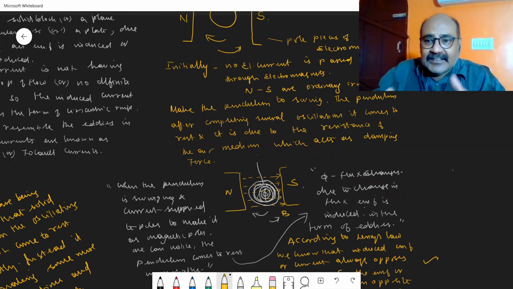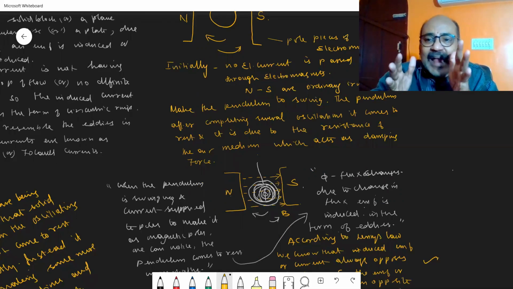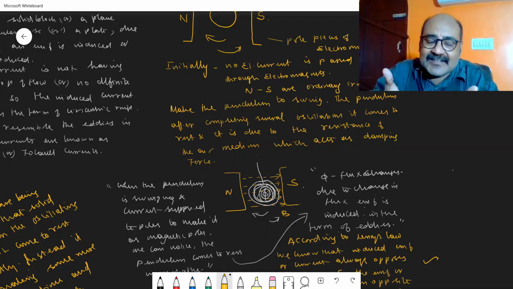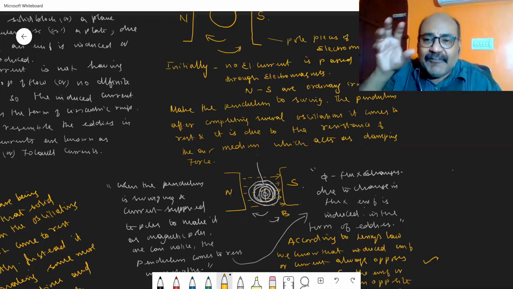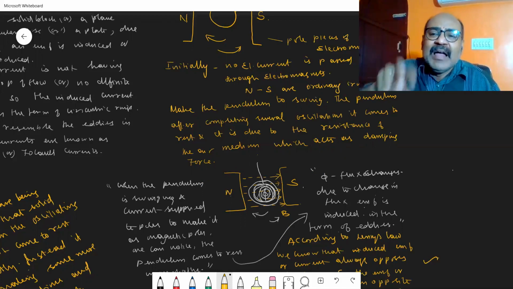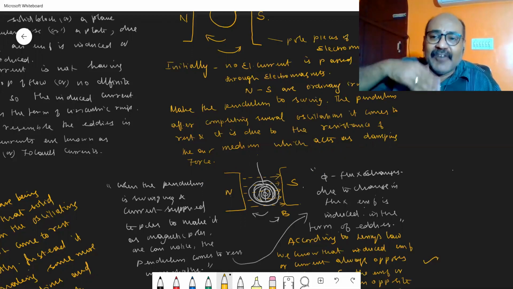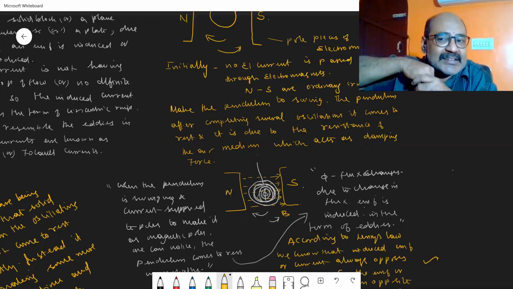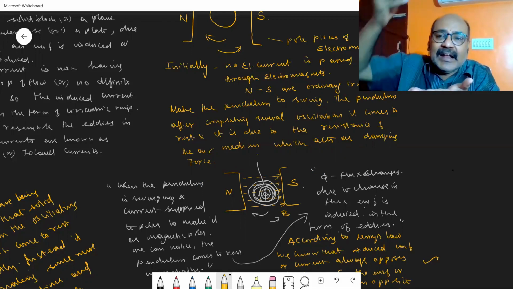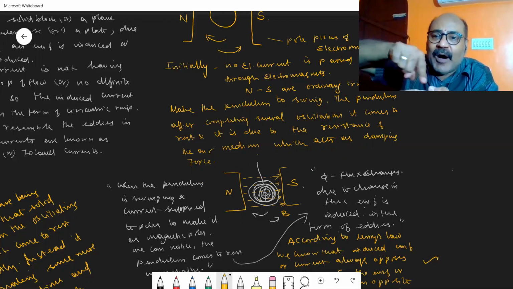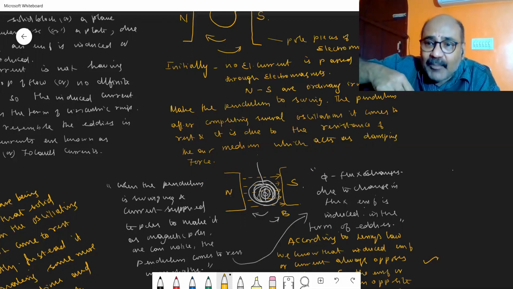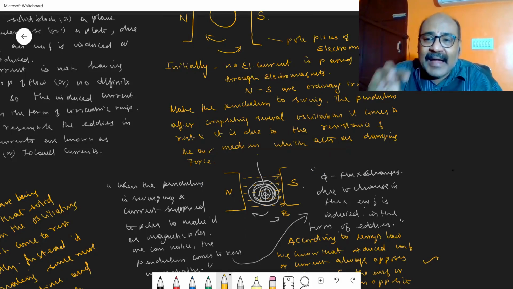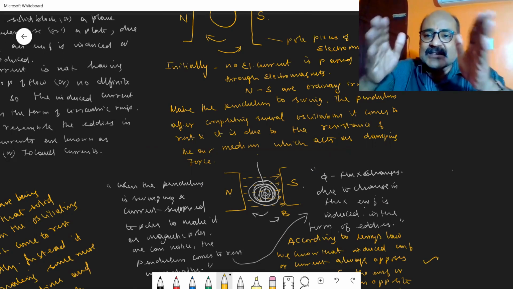The reason is that the swinging pendulum inside the magnetic field has an area, so that area of the pendulum will have a flux. Now due to swinging, the flux in that pendulum changes. When the flux changes, automatically an EMF or current is induced in that solid block. That EMF or current induced in the solid block is in the form of concentric rings, or eddies. These eddy currents are responsible for making the oscillating pendulum come to rest.